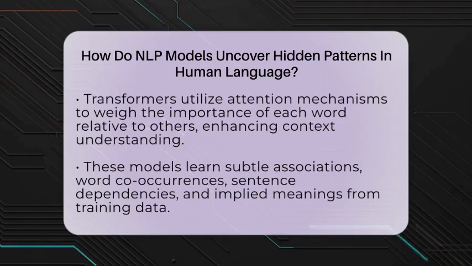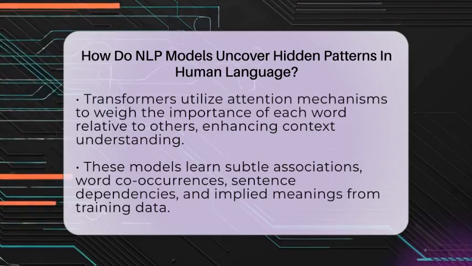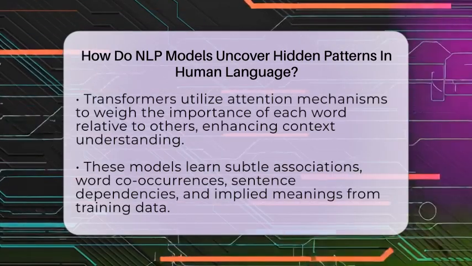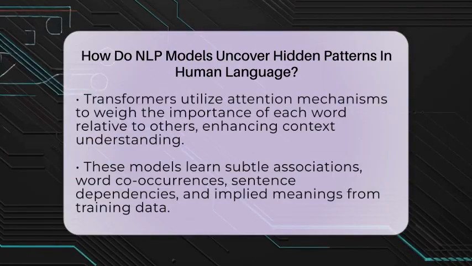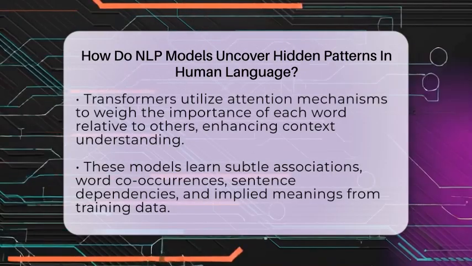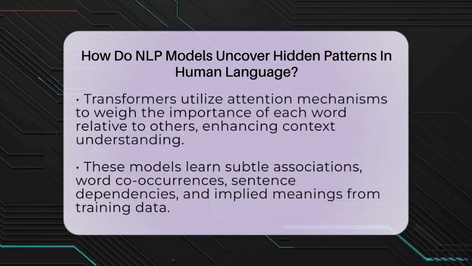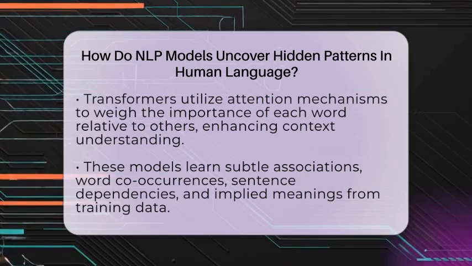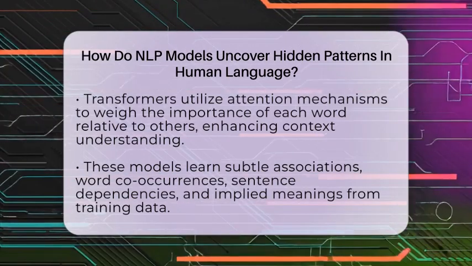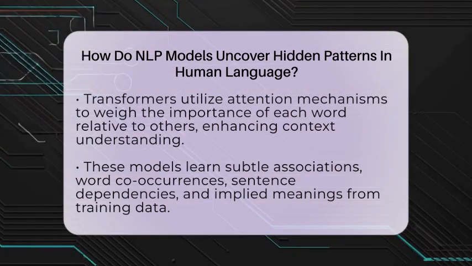Transformers like the one behind ChatGPT use attention mechanisms. This means they weigh the importance of each word in relation to others, whether before or after. This helps the model understand context better, making responses more relevant and coherent.